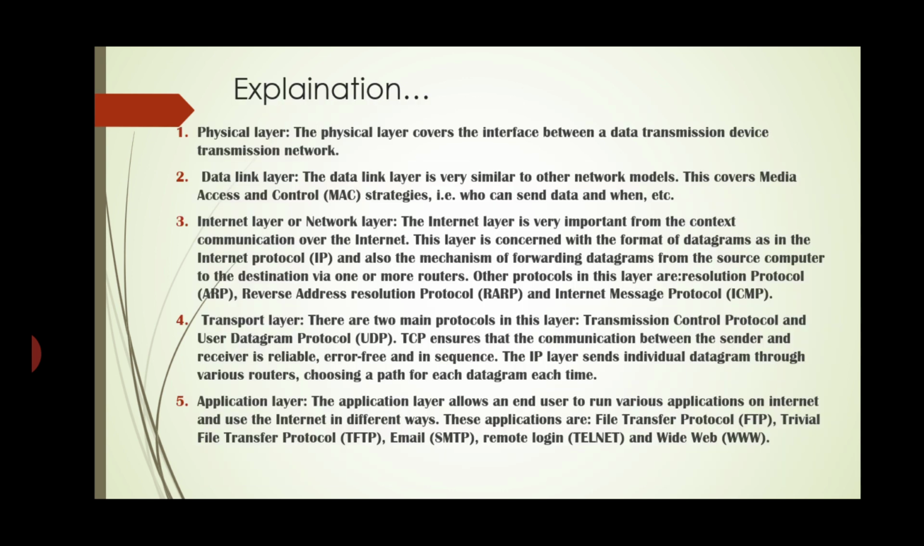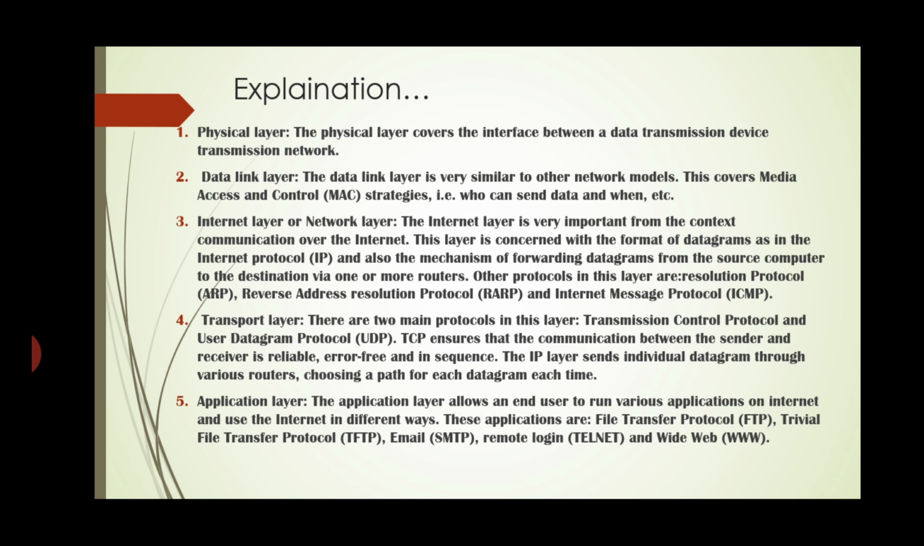Now we will see the explanation of each layer. First one, physical layer. The physical layer covers the interface between a data transmission device and the transmission network. Second, data link layer. The data link layer is very similar to other network models. This covers media access control, that is the MAC strategy. It works on functions like who can send data, when, and how much, etc. These functions are controlled by MAC.